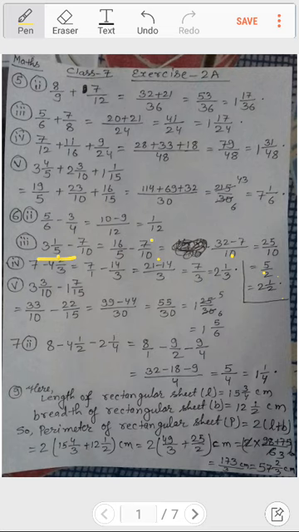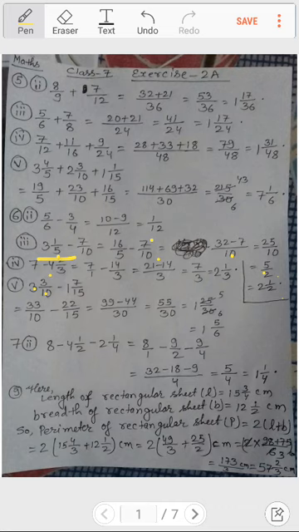If you will see question number 5, here it is 3 3 by 10 minus 1 7 by 15. So what it is? 10 3s are 30 and 3 is added, so 33 by 10 minus 22 by 15 is over there.